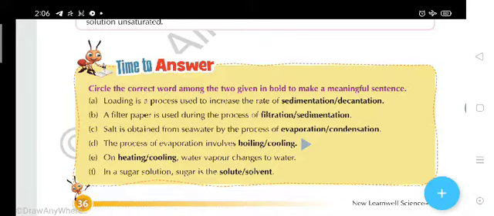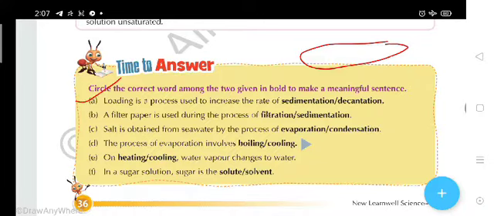Students, in this question, what you have to do? You have to circle a word which is correct for that sentence. Let's see how it is possible.